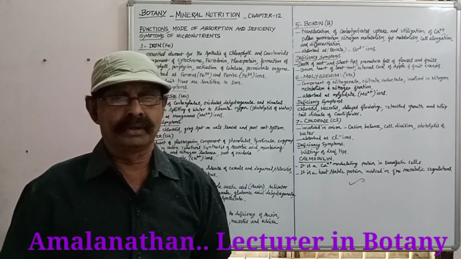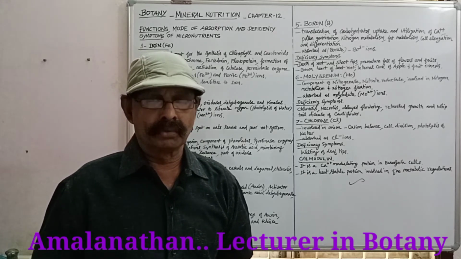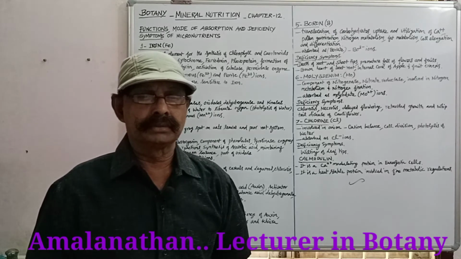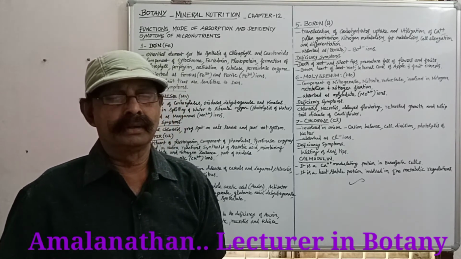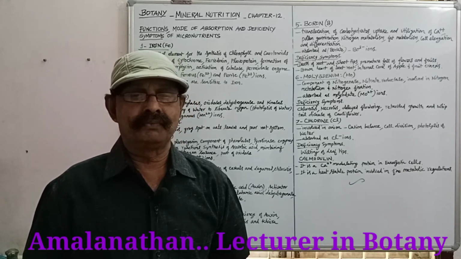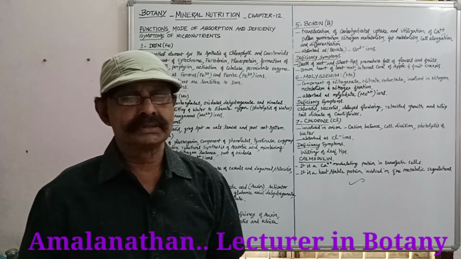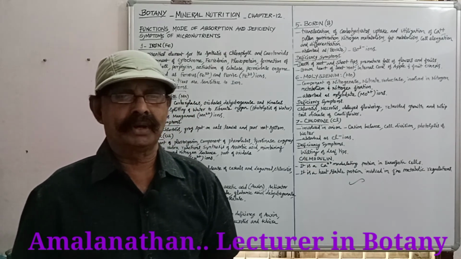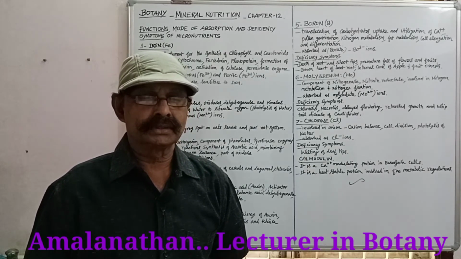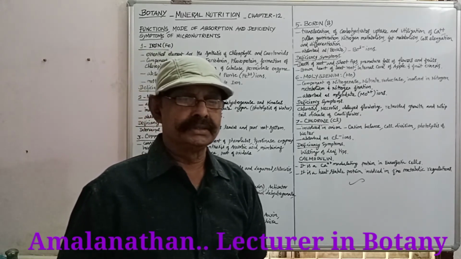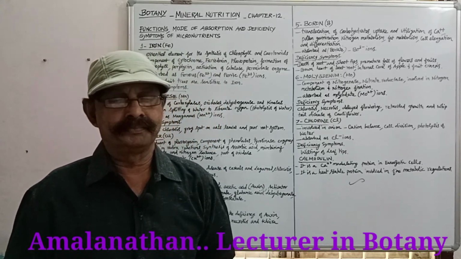Deficiency of molybdenum: number one, chlorosis. Number two, necrosis. Number three, delayed flowering. Number four, retarded growth. And number five, whiptail disease of cauliflower. So the whiptail disease of cauliflower is a disease that appears in cauliflower due to the deficiency of molybdenum.